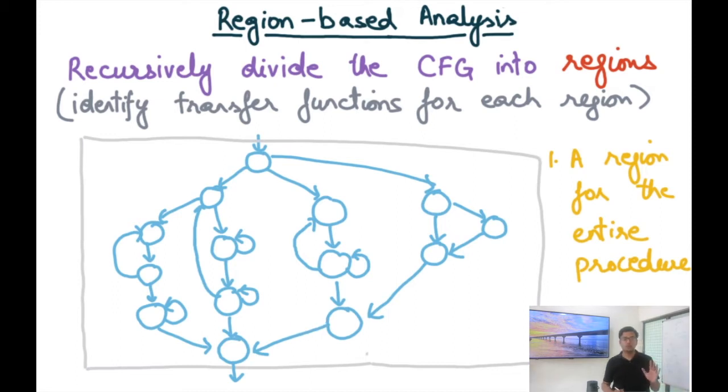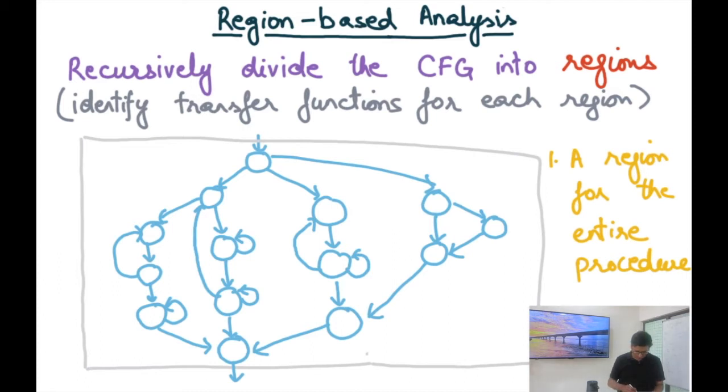So we are only talking about reducible graphs, as we have discussed earlier. We're going to focus our attention purely on reducible graphs because they are the most common programs. Most common programs are reducible graphs, and B, even if some program is not reducible, it's possible to convert it into a reducible graph. All right.